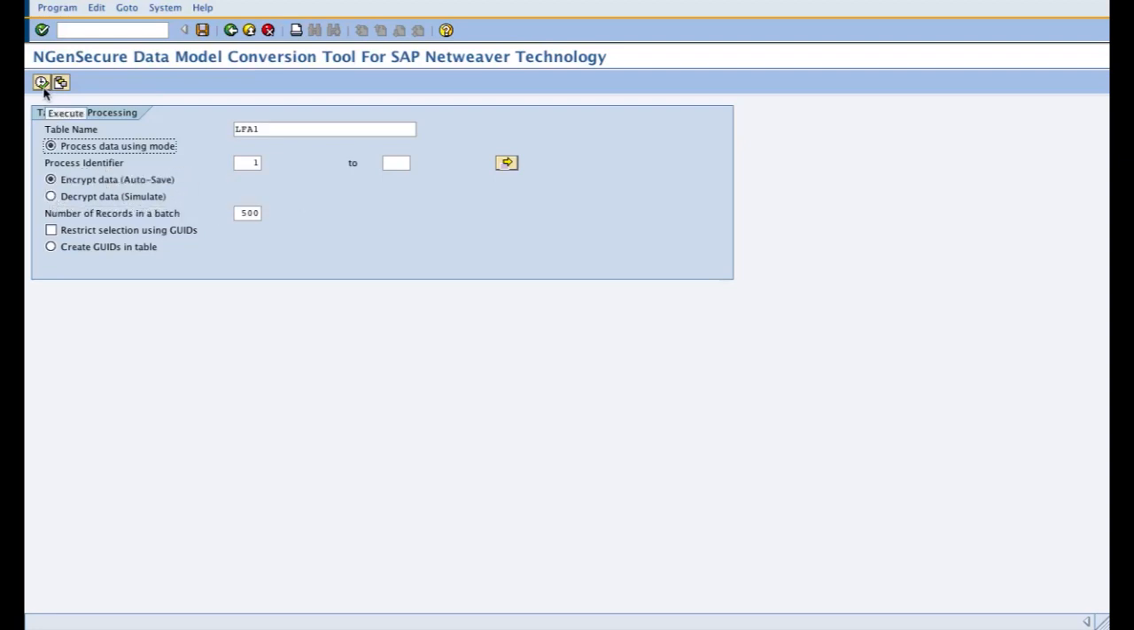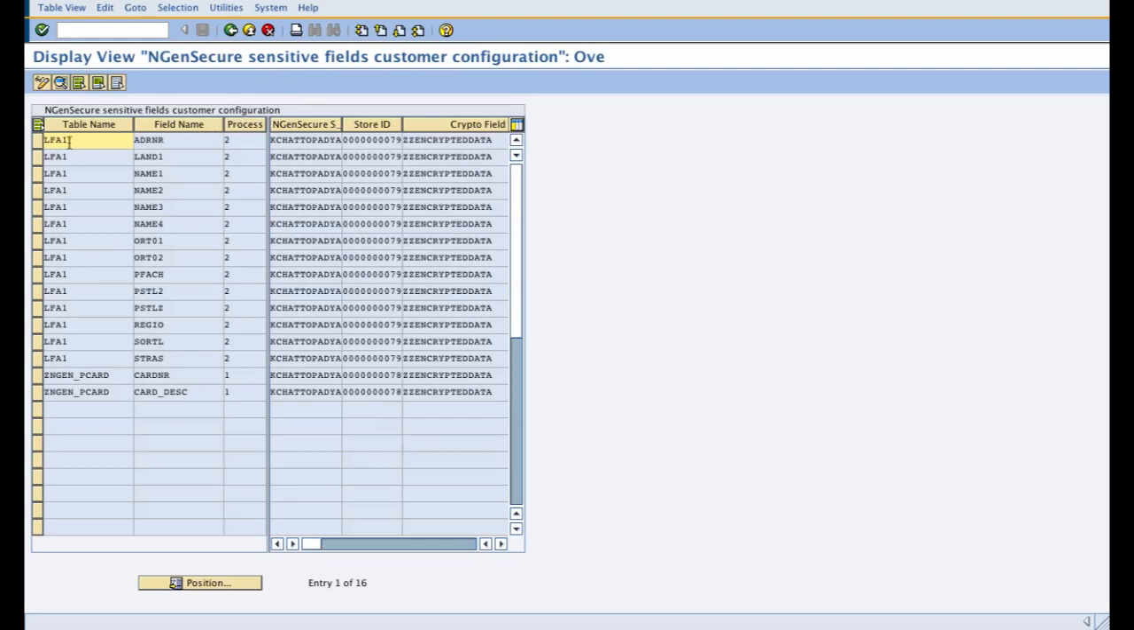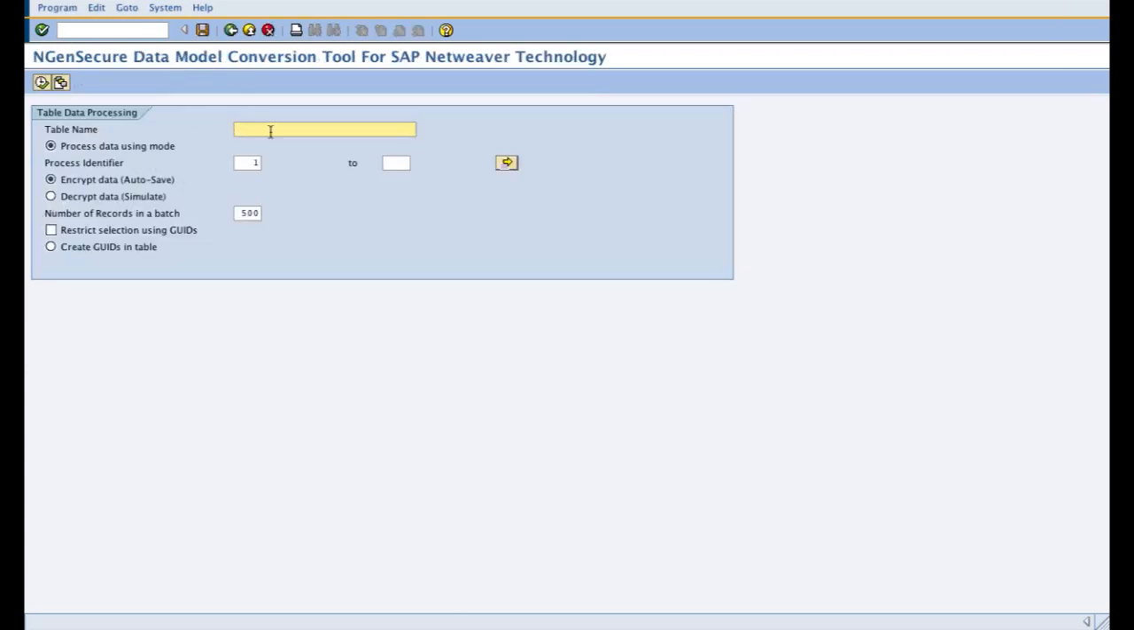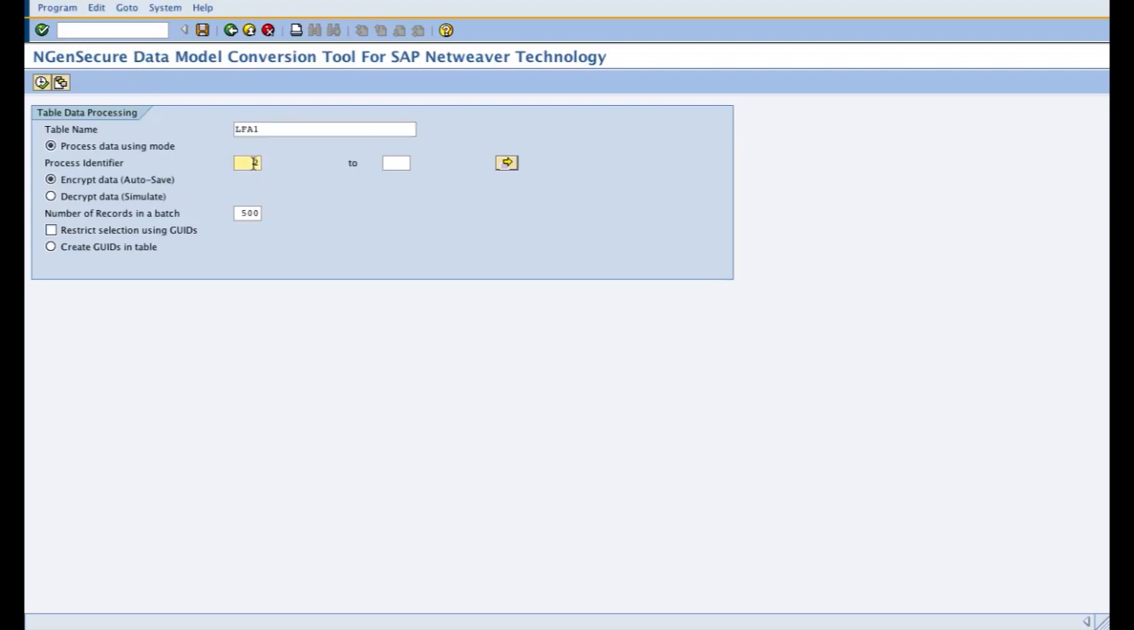So I'm going to execute this. This process identifier is the one I had configured in the sensitive fields configuration corresponding to the vendor master. So if I go back to that data conversion tool, I choose LFA1 and its process identifier as 2, choose encrypt data records, and choose the number of records in a batch I want to process.